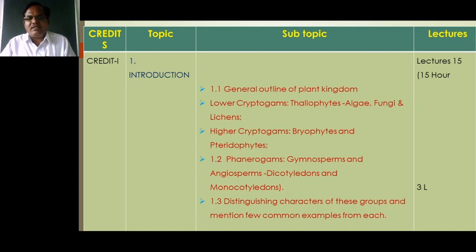The next group of plants is found near the sea, in saline water, and is known as the halophytes. An example of these plants is the mangroves, in which negatively geotropic roots are found, known as pneumatophores. So these are the characters of the angiosperms.